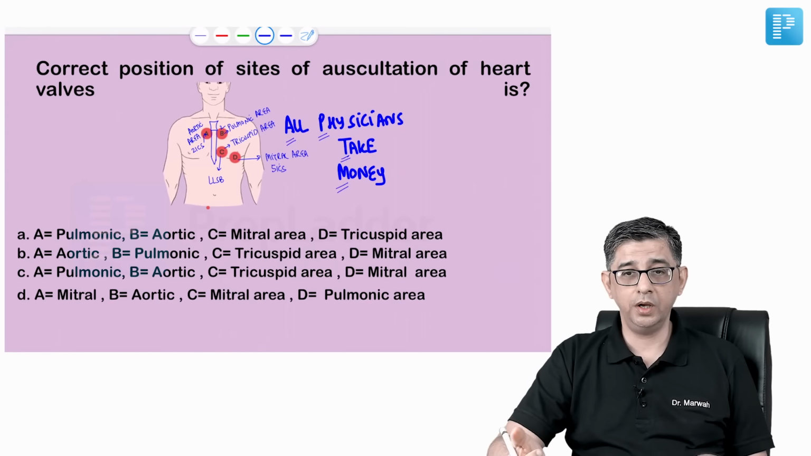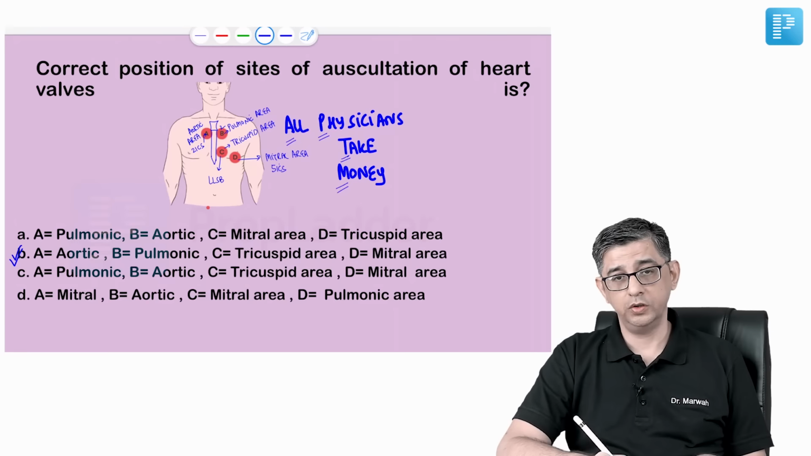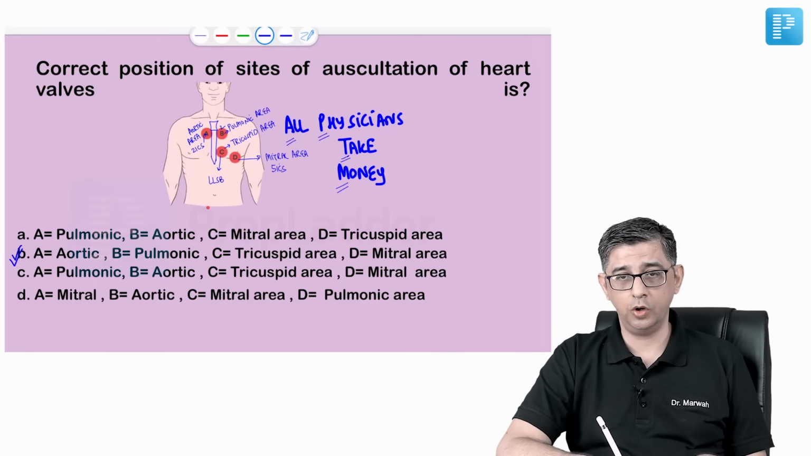A is going to be the aortic area, B is going to be pulmonic, C is going to be tricuspid, and then D is the mitral area. So the correct answer, out of the permutation combinations given here, will work out to be option number B.